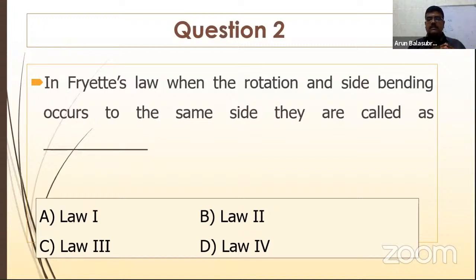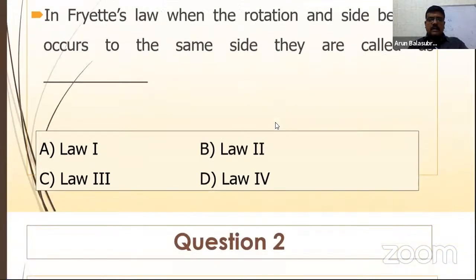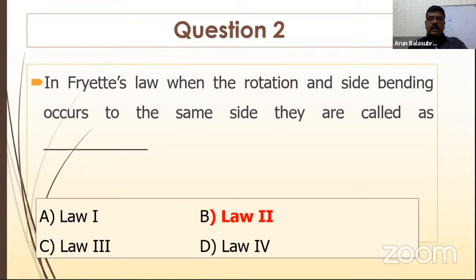So when you ask the patient to do side bending and rotation, the facet joints will produce rotation and side bending on the same side. What is it called? Law 1, law 2, law 3. It is law 2, right? So I will explain it.